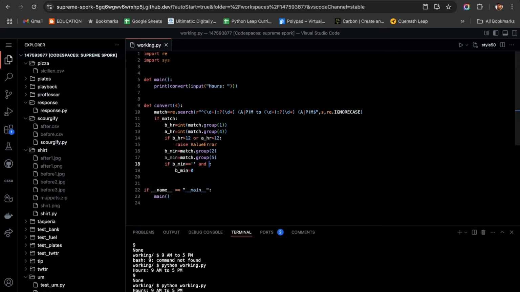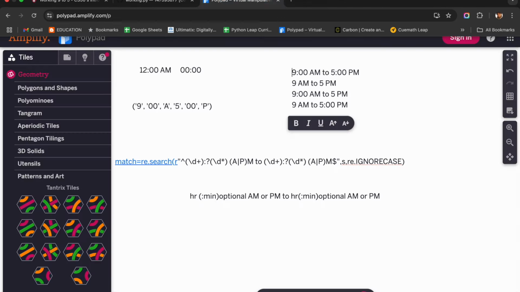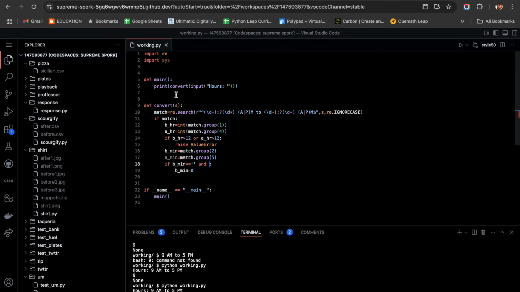One side it can be there, one side it cannot be there. That is also available. So after that, if after minute is equal to empty, here also after minute will be equal to 0.